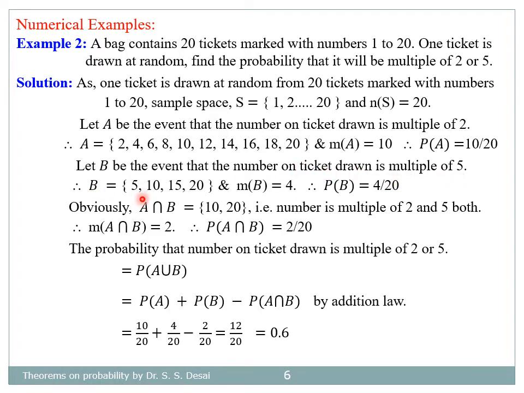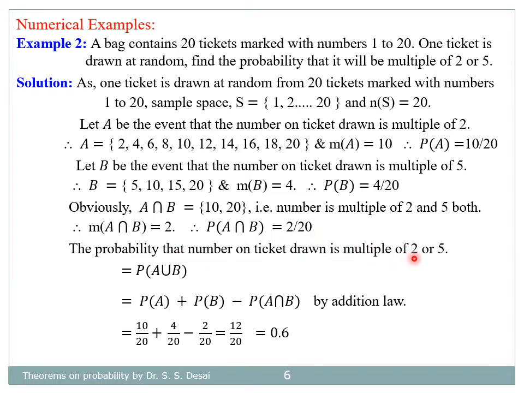So B will contain 5, 10, 15, 20, and therefore its probability is equal to 4 by 20. Here A intersection B will contain two numbers, 10 and 20. Therefore probability of A intersection B is equal to 2 divided by 20.